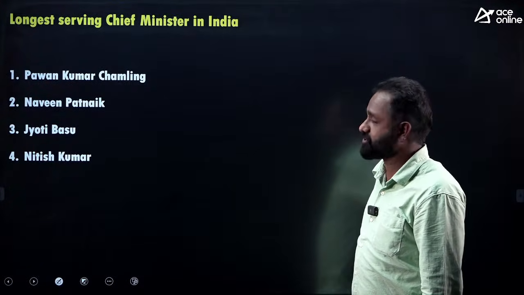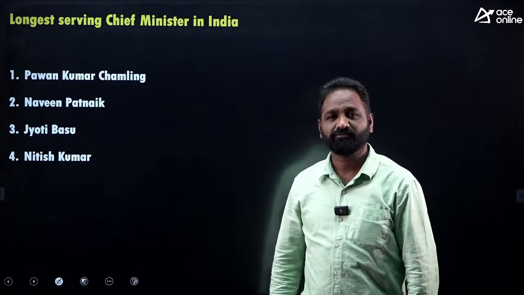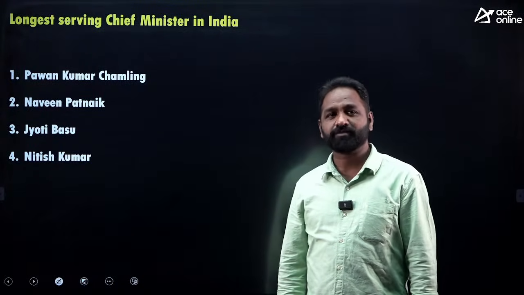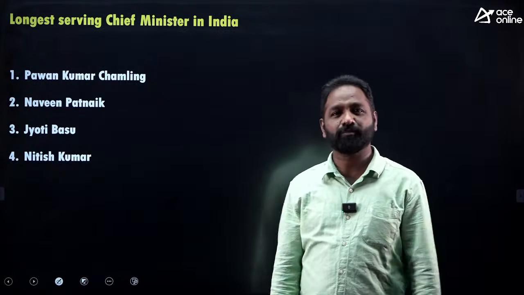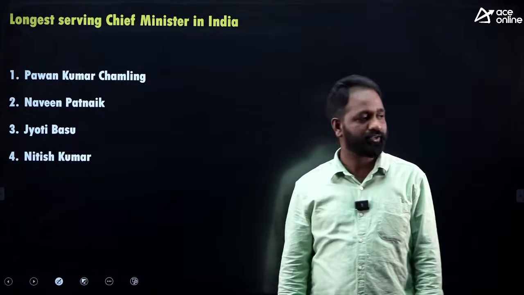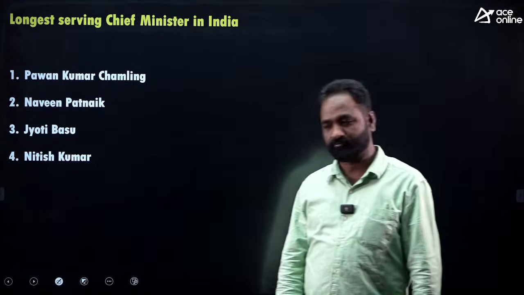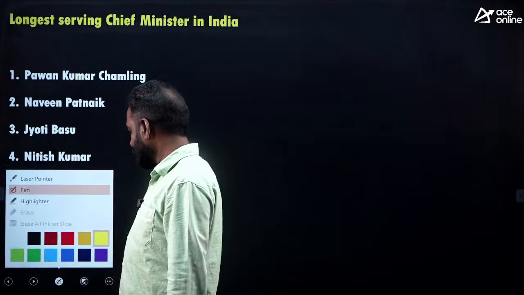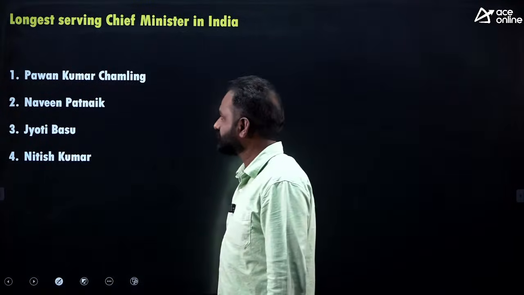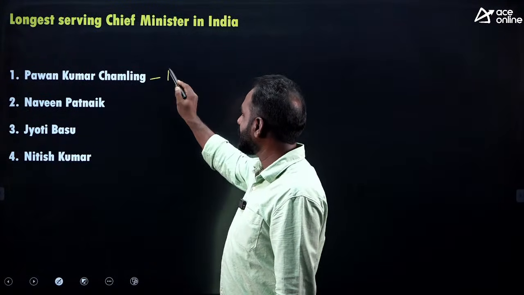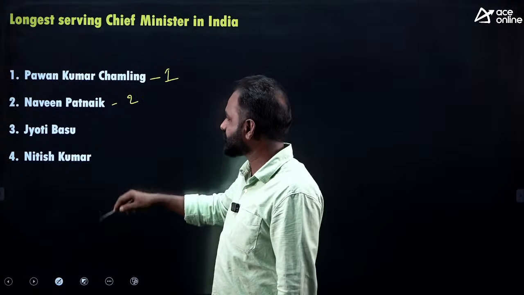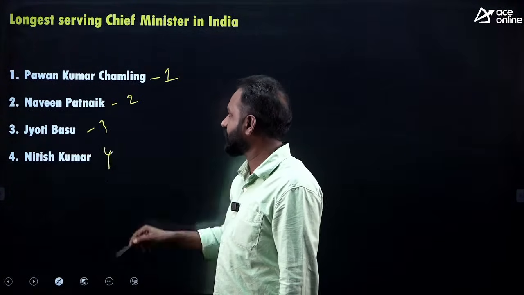Longest serving Chief Minister, very easy question. Recently when Nitish Kumar became CM, there was a discussion about who was the longest serving Chief Minister. No need to have a lengthy discussion here. He was the first longest, he was the second longest, the third longest, the fourth longest.